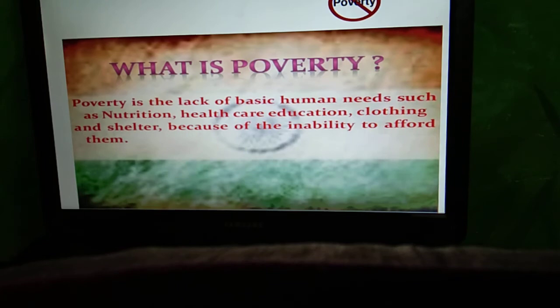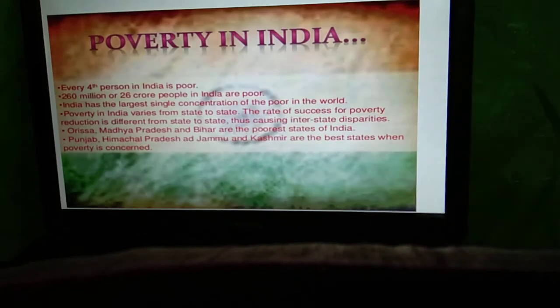Basically, poverty is the lack of basic human needs such as nutrition, healthcare, education, clothing facilities, shelter, proper diet facilities, etc. So all these things are included in the concept of poverty. Now this slide shows you a basic problem that occurred in our country, India.